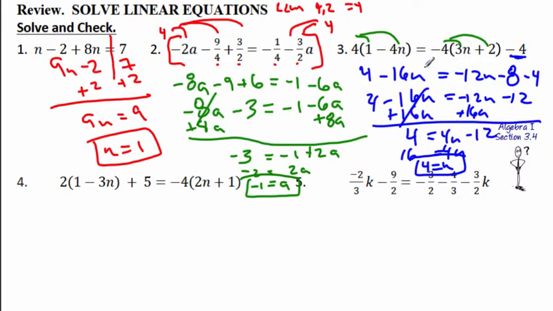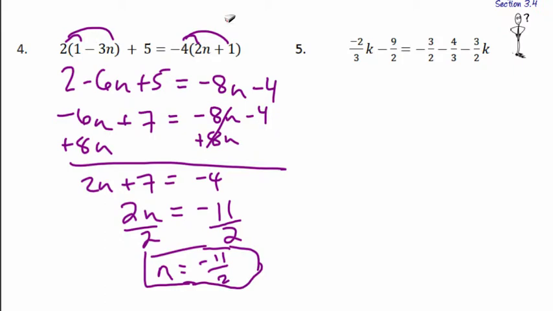What I want you to do is numbers 4 and 5. Right now, pause the video. Okay, so I have all of 4 up here for you. Then I'll go over 5 step by step because it's a little more complicated. So looking at 4, we have distributive property on both sides. Doing that's going to give us 2 minus 6n. We have the plus 5 hanging out here. And then we have a negative 8n minus 4.